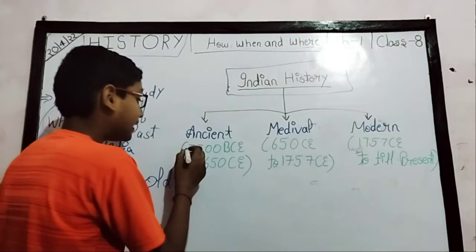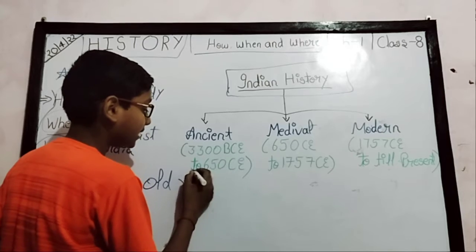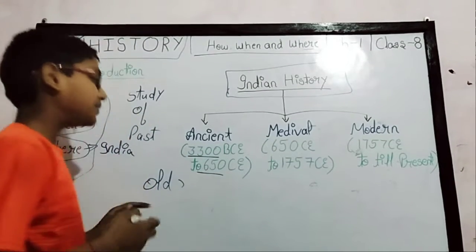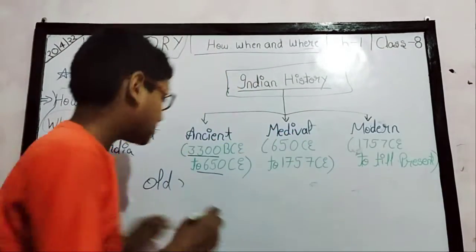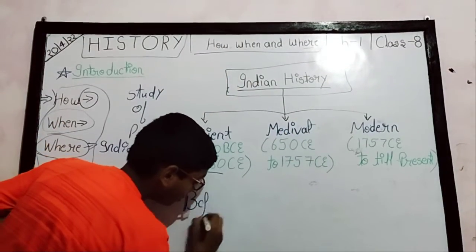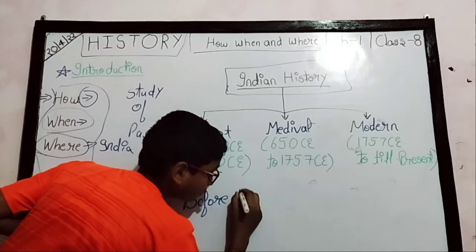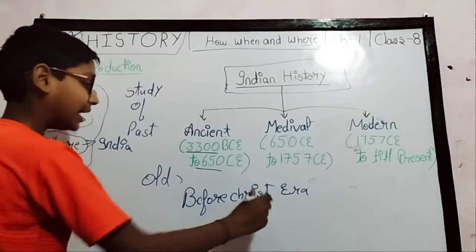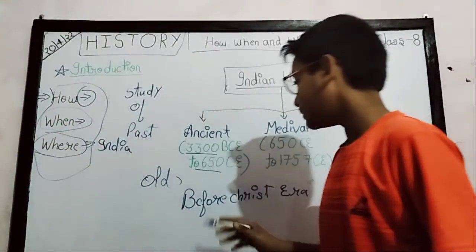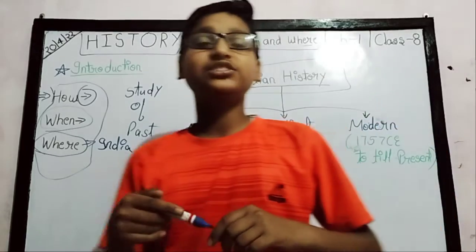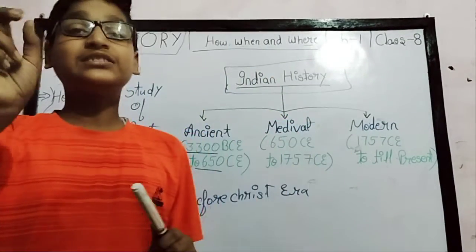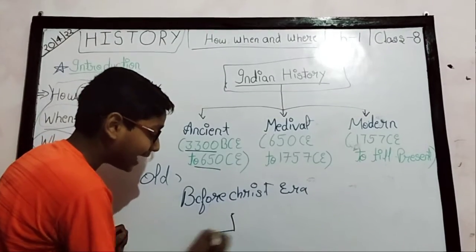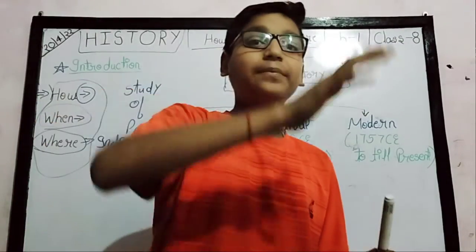Ancient history is from 3300 BCE to 650 CE. BCE means before Christ era, the timeline before the birth of Christ. CE means the Christ era, the time when Christ was born.